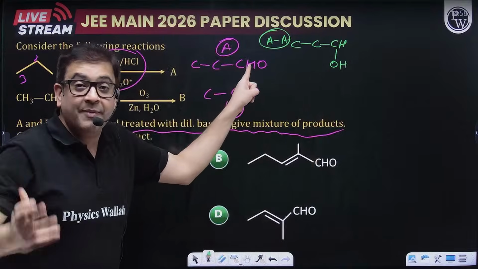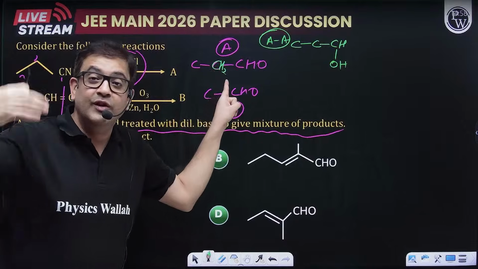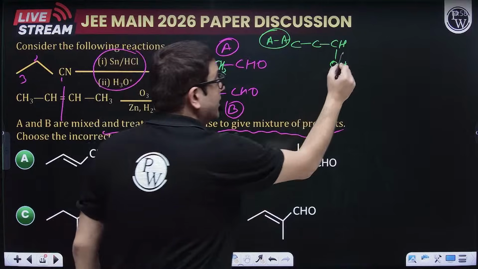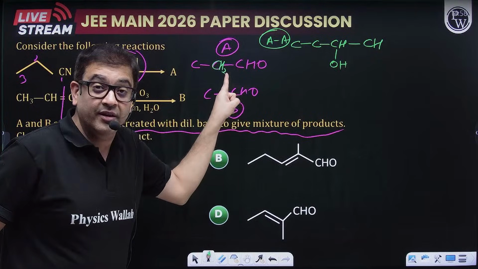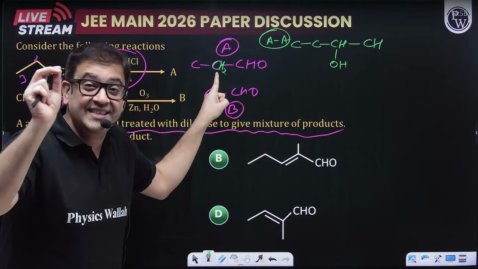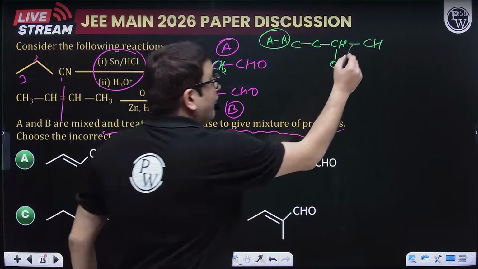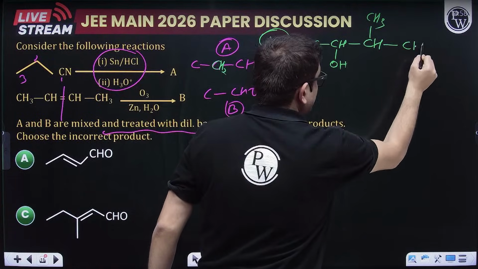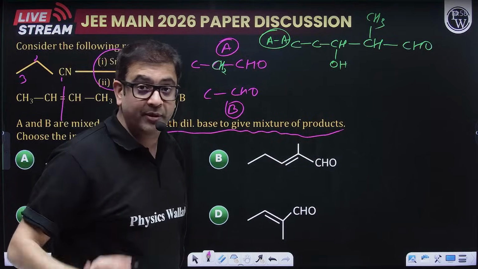It will be attacked by whom? It will be attacked by its alpha carbon. So this CH2 will leave with one H, and the CH will be added. The CH2 will turn into CH minus, because one H is gone with the base. So that CH minus has attached with the carbonyl group. One is the branch which is methyl, and this is CHO. So I am giving you everything. If you are starting from zero, still you will be able to mark it.